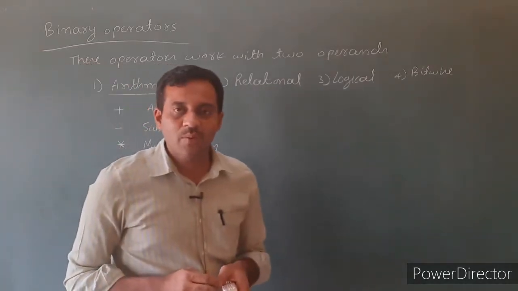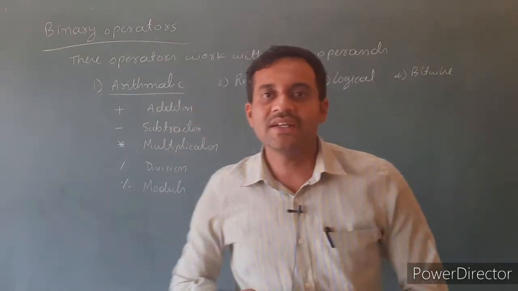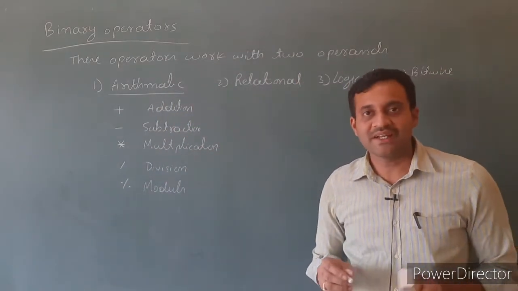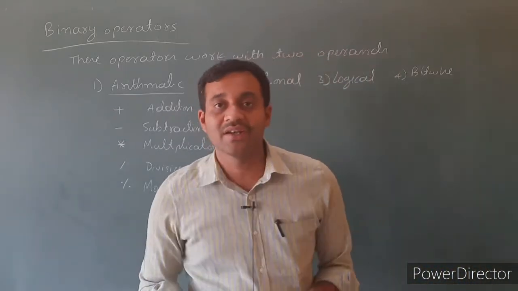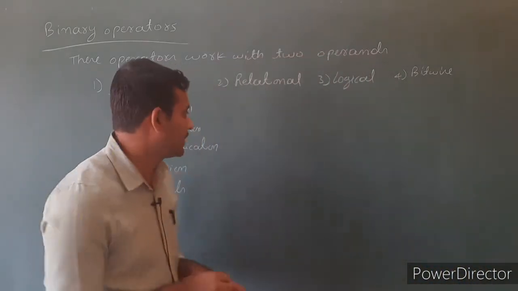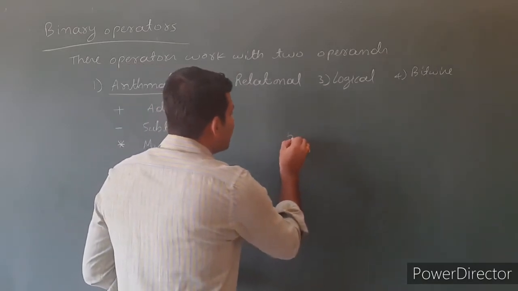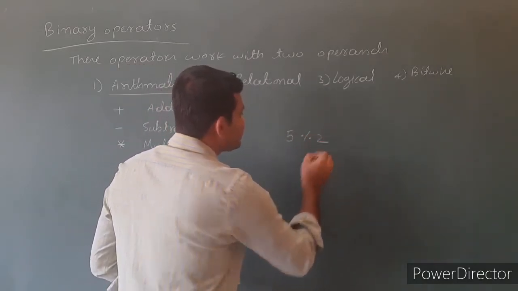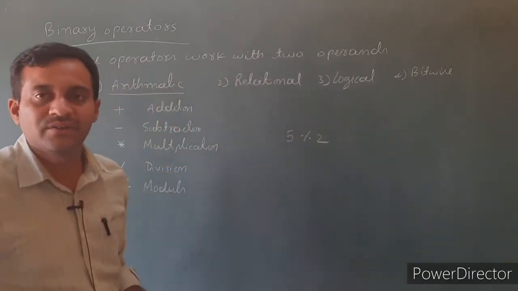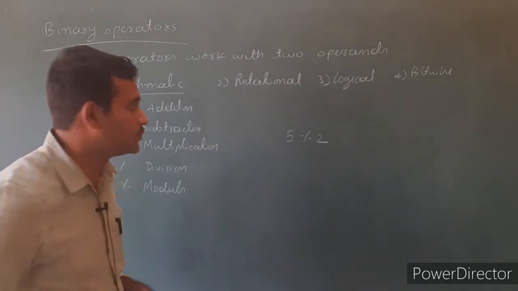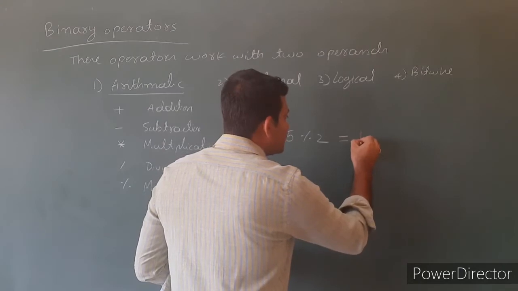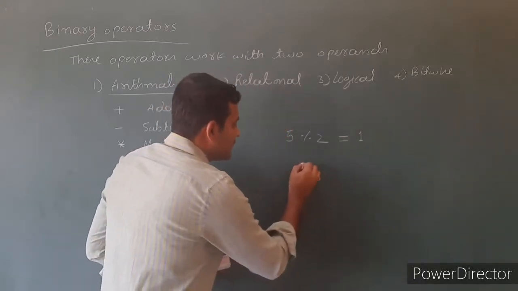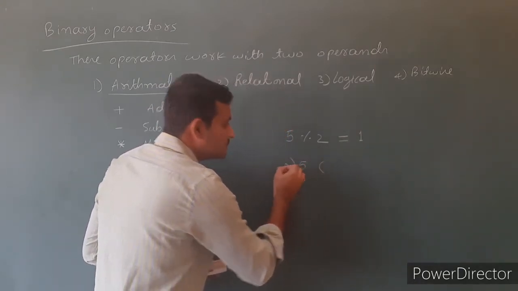Then the modulus operator works with integer values. Then it returns a remainder value. For example, say 5 modulus 2. If it is 5 modulus 2, it returns the value 1. How is it? Say 5 is divided by 2.